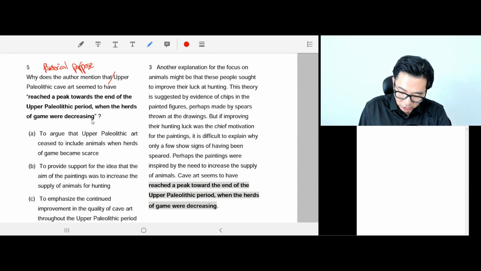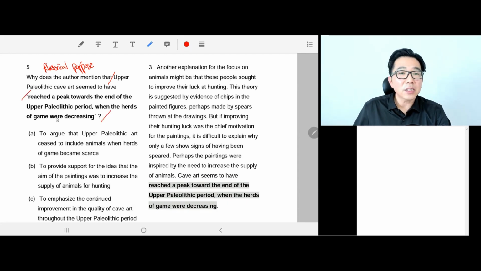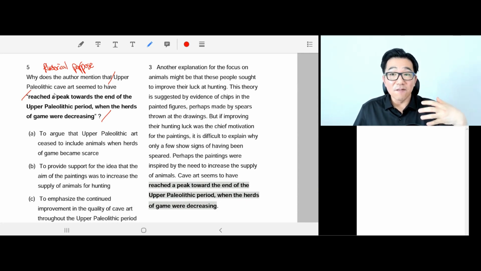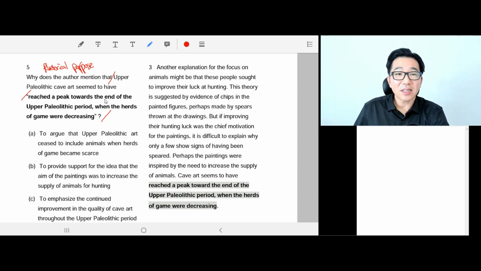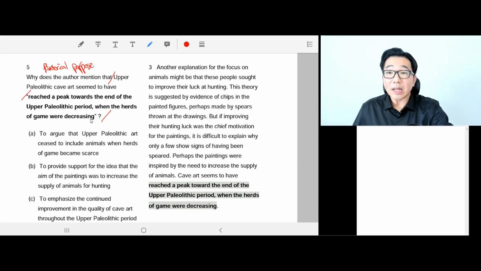Okay, so the question is, what is the purpose? The author is saying this highlighted part in order to convey what message? Okay, so why does the author say this? In order to say what? Okay, so what is the purpose of mentioning this highlighted part?